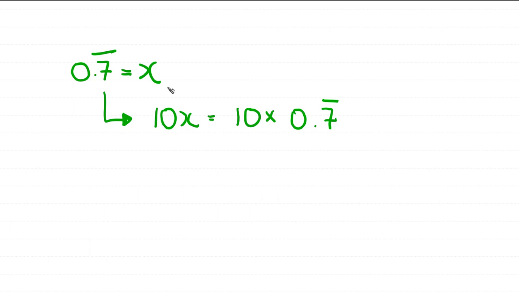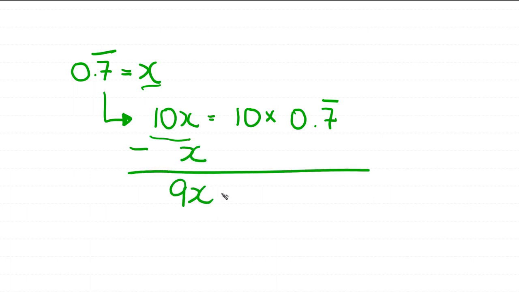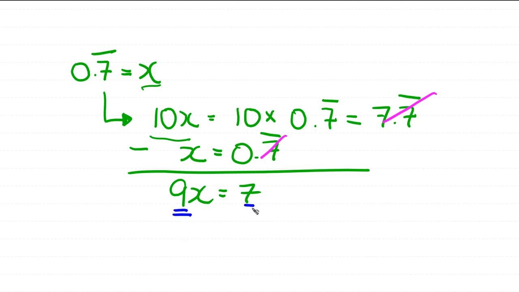If I subtract x from 10x, we end up with 9x. And 9x is going to be equal to, because 10x is equal to 10 times 0.7 with a line on top, which gives us 7.7 with a line on top. And if we subtract 0.7 with a line on top from that, we end up with just 7, because the infinite part gets erased since they're exactly the same. And if you want to end up with an x, we have to divide both sides by 9, which gives us the equation x is equal to 7 over 9.